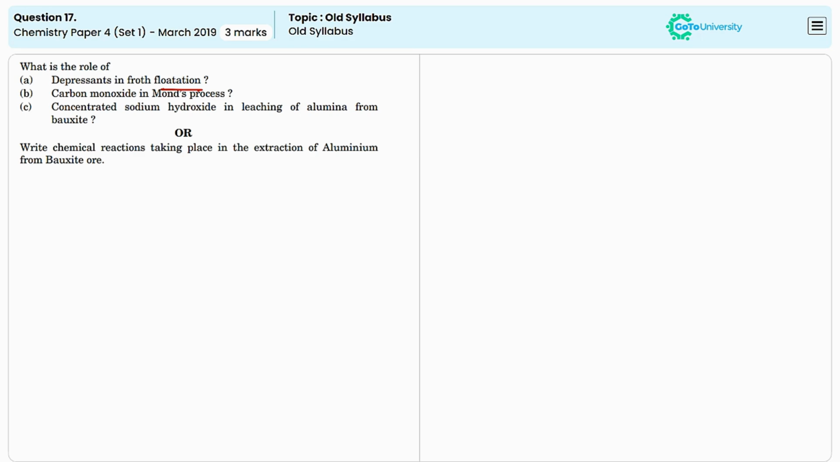The second one is the role of carbon monoxide in Mond's process. Mond's process is used to extract nickel from its ore, and in this process the carbon monoxide plays a crucial role in forming nickel tetracarbonyl, Ni(CO)4. It is a volatile compound, and the reaction can be represented as nickel reacting with 4 moles of carbon monoxide. They will produce the complex nickel tetracarbonyl.